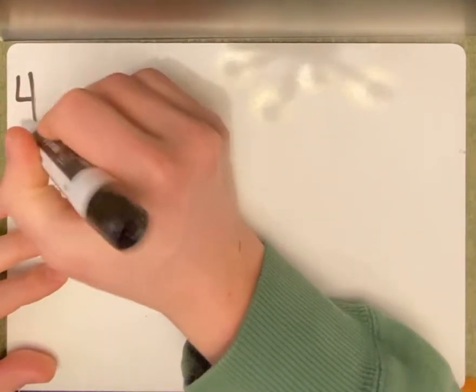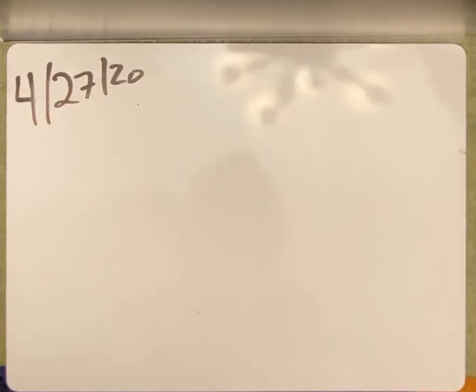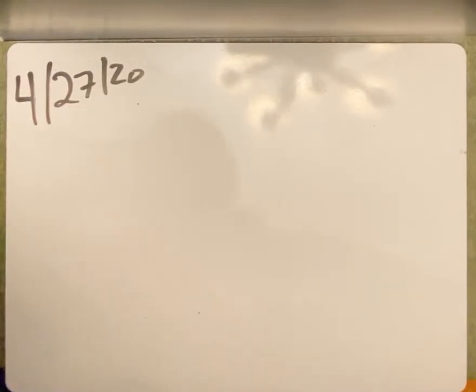So let's hop to it. We got April 27th, 2020. Today we're going to be calculating probabilities of compound events. We only have 2 questions, so I'm going to show you part of number 1. We're doing tree diagrams.